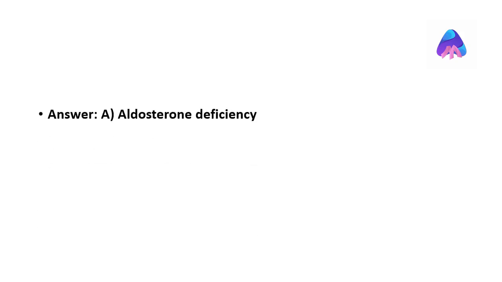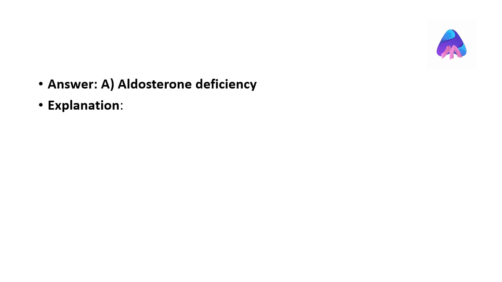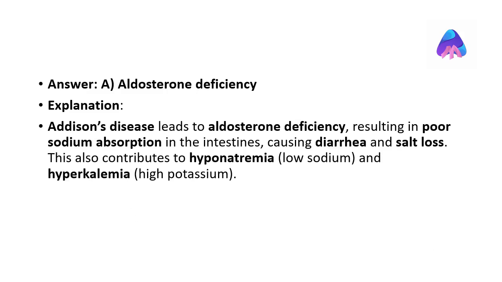The correct answer is aldosterone deficiency. Addison's disease leads to aldosterone deficiency, resulting in poor sodium absorption in the intestines, causing diarrhea and salt loss. This also contributes to hyponatremia and hypokalemia.